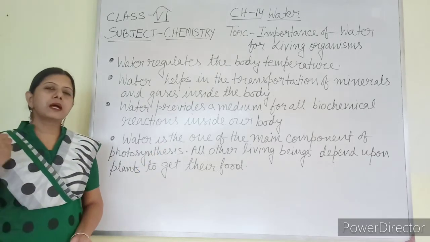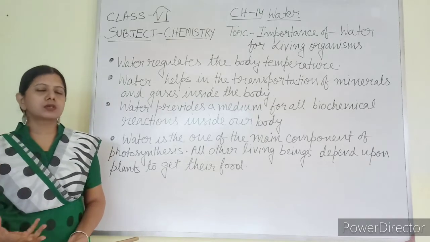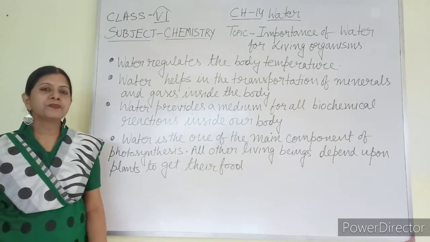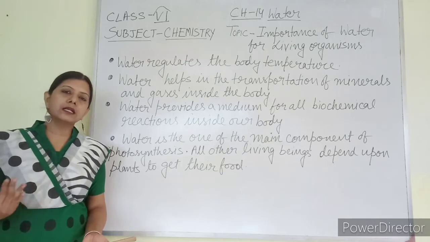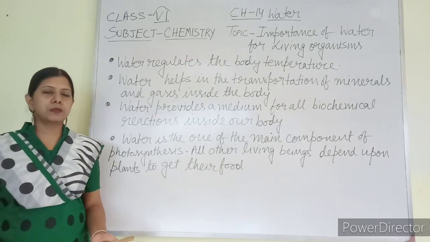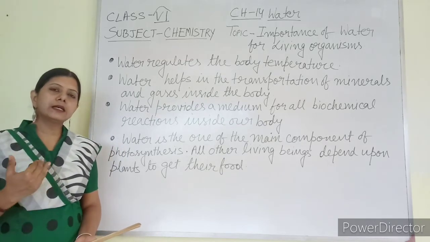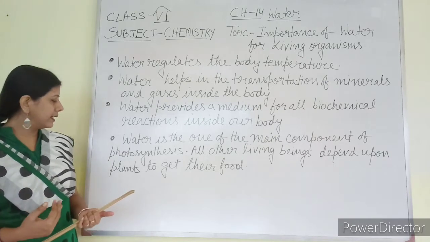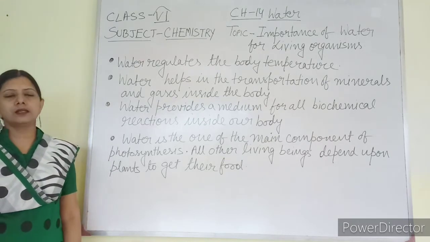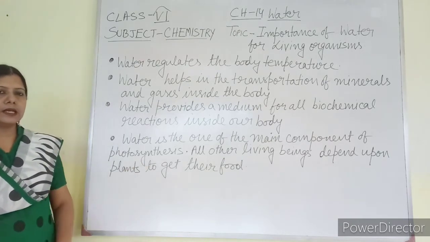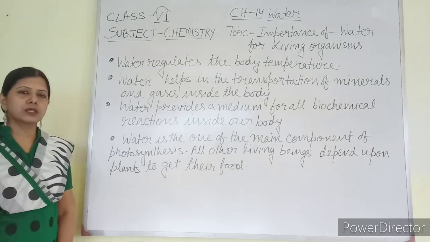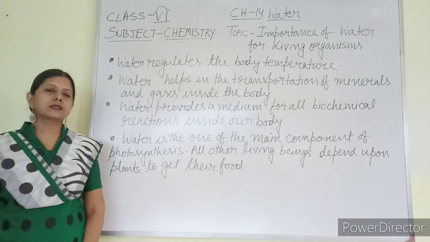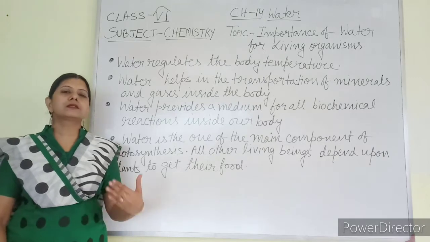Without water, plants cannot survive, they cannot make their own food, and all other living organisms other than plants depend either directly or indirectly upon plants to get their food. So ultimately, if there were no photosynthesis, no living organism could survive on this earth.